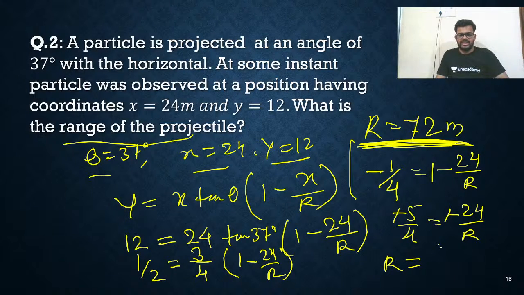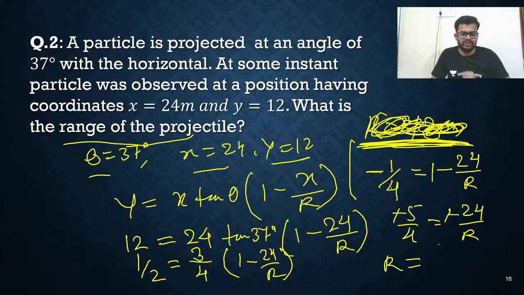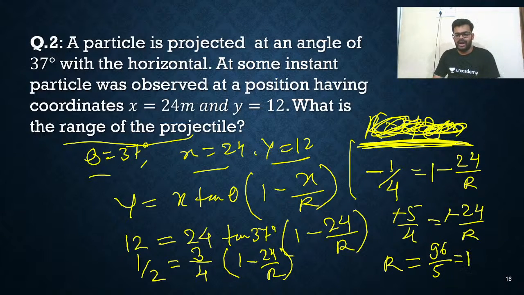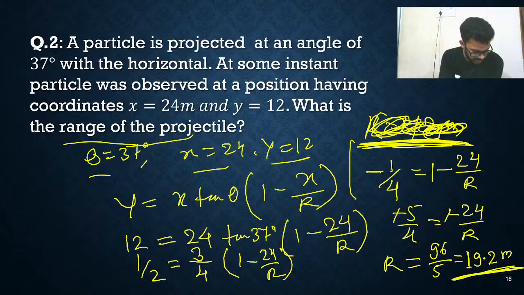So directly you'll get the answer anyhow, right? Oh my god, it is something else. Yes, it is something else. Sorry, my dear, 72 is not the answer. The value of y is 12 here, so we'll get a different answer. So directly you'll get 96 divided by 5. 19.2 meters is the answer, my dear.